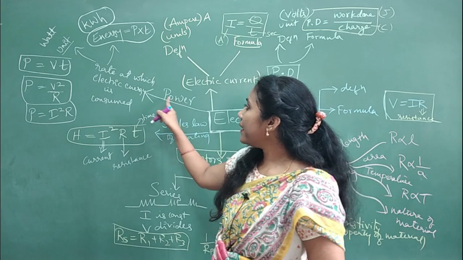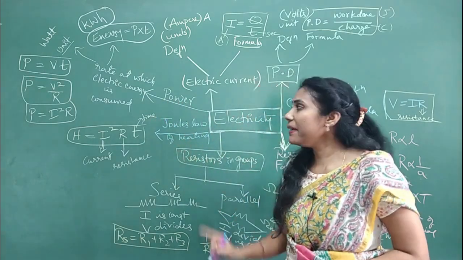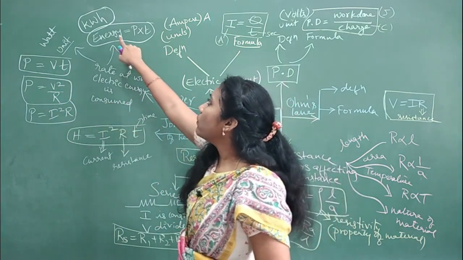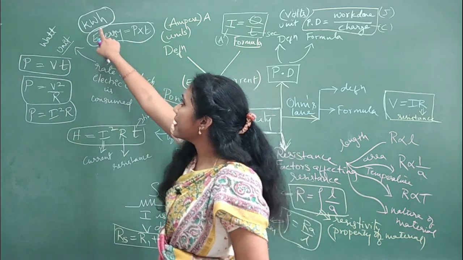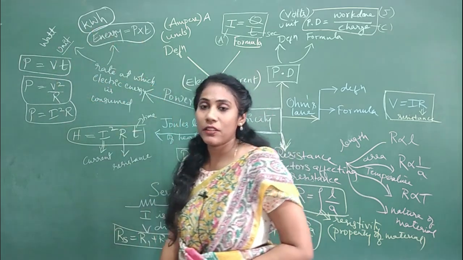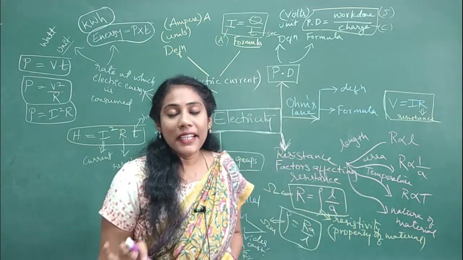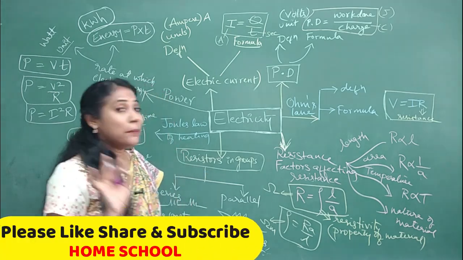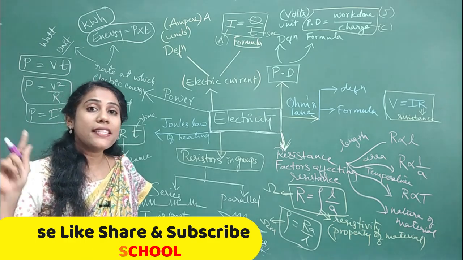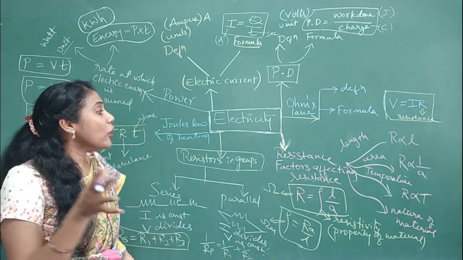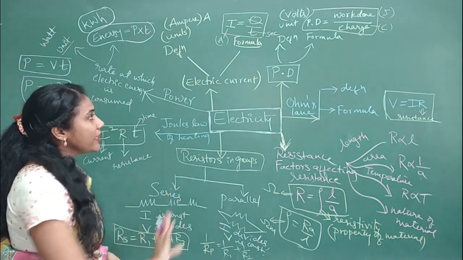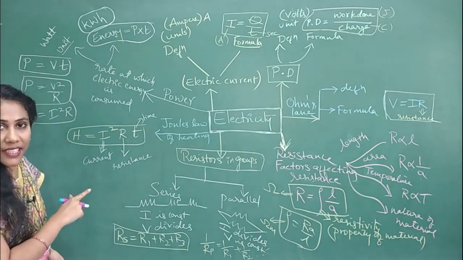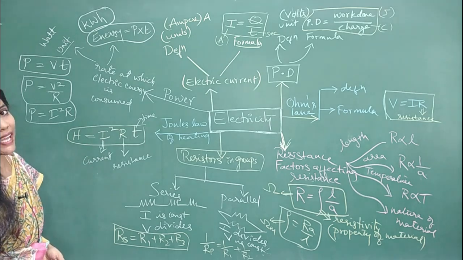Okay, fine. And after that, this is the most important topic, power. Problems can be asked on this. Three different formulas for power, and what do you mean by electric power, what is electric energy, what is its formula, what is its unit, and what is the unit of power. Okay, so this much is the electricity chapter that you have to concentrate on for board examination. Problems are very important. At least one problem is definitely asked for 3 marks. Also a few definitions and a few concept-oriented questions may come. Clear? So now take a screenshot of this particular mind map and revise carefully.